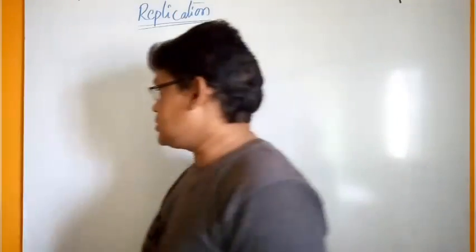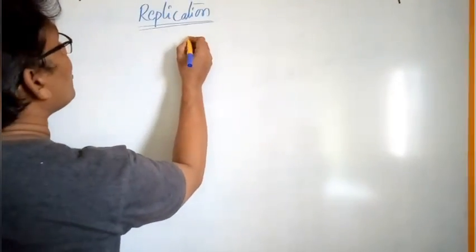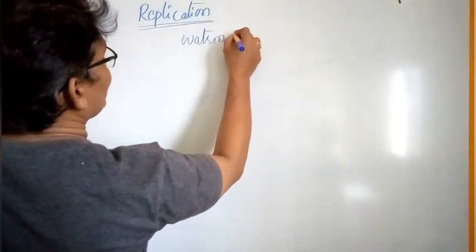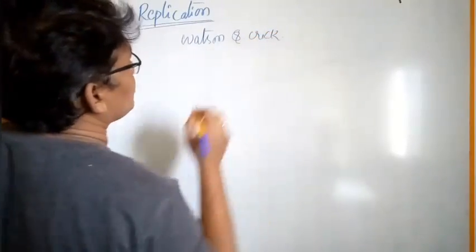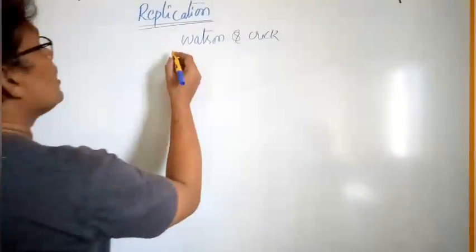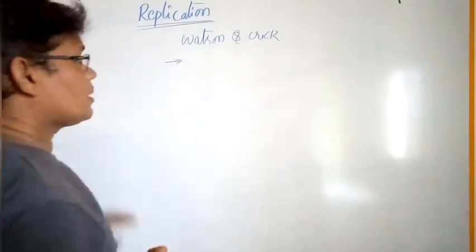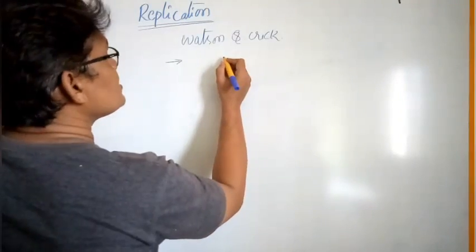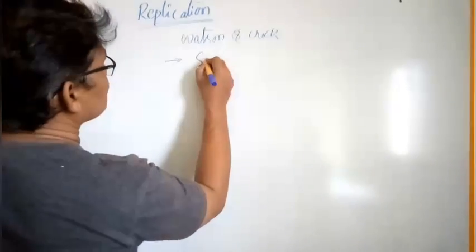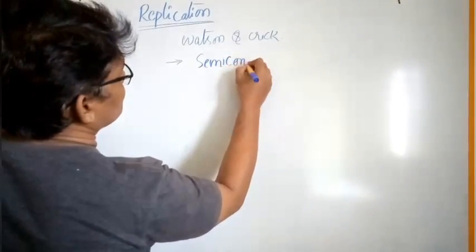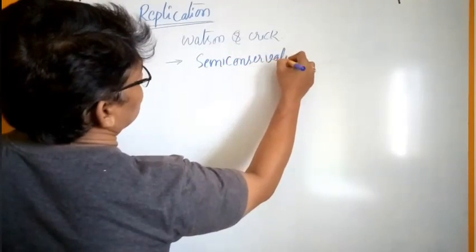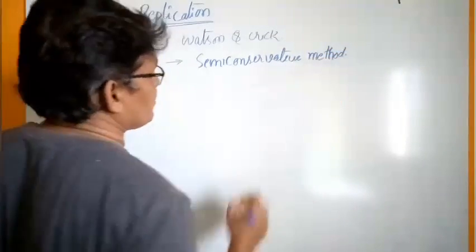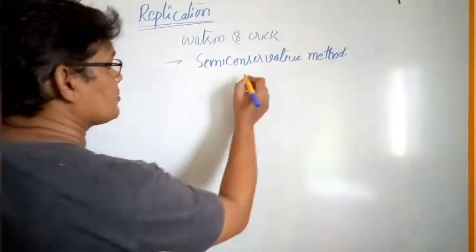Now in this replication, Watson and Crick proposed that DNA can replicate. Generally the replication occurs by the semi-conservative method. What is the semi-conservative method?